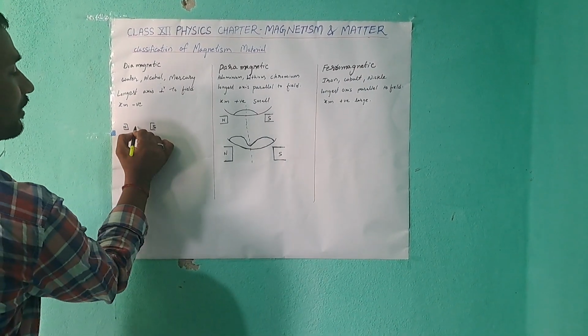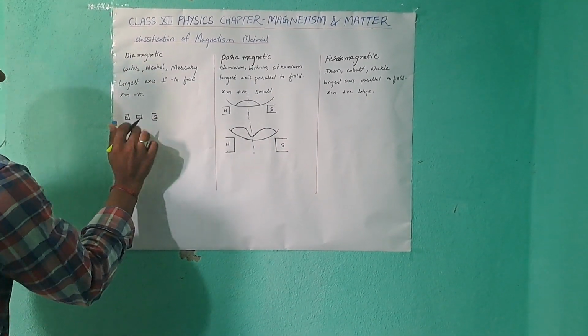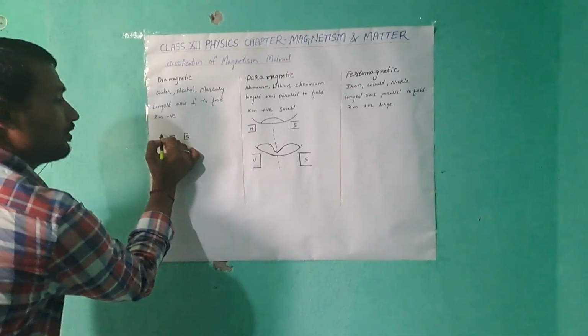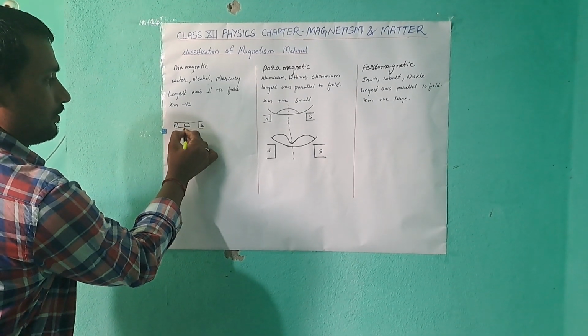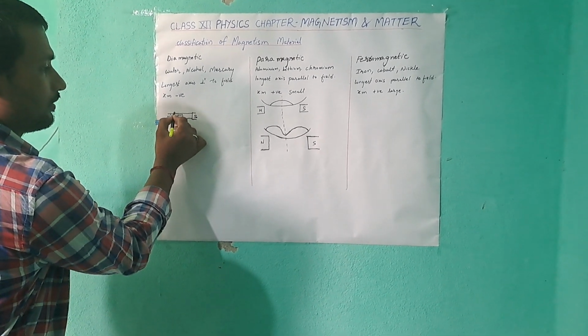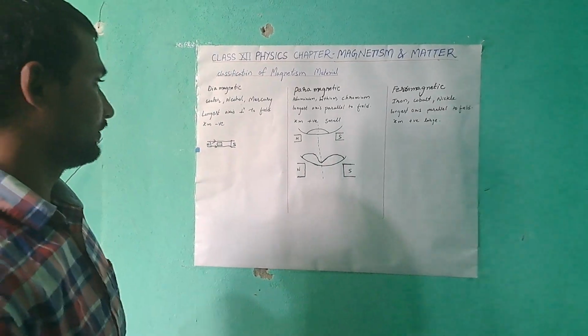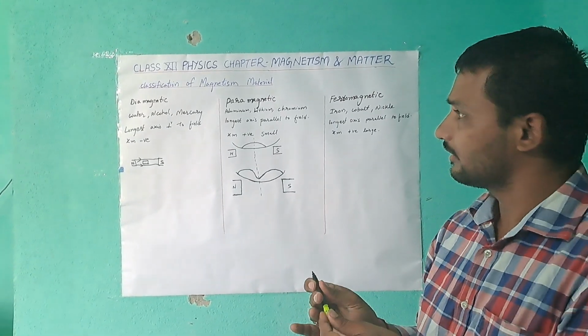Two poles are there, and one object, a material, is kept in between them. Then the lines of force are not allowed to go through the object. This is an example of a diamagnetic material.